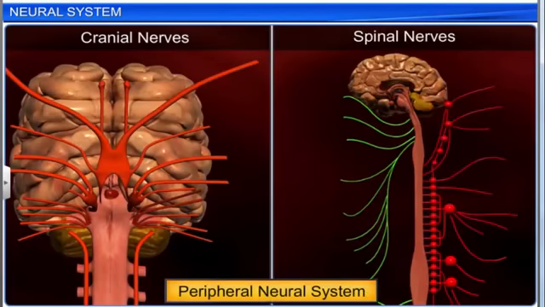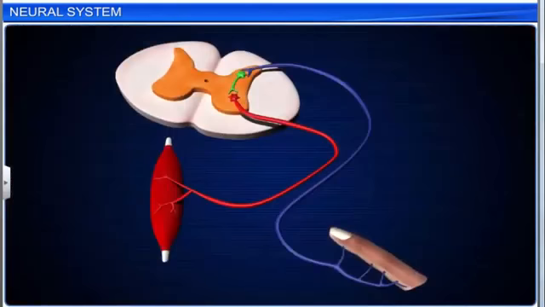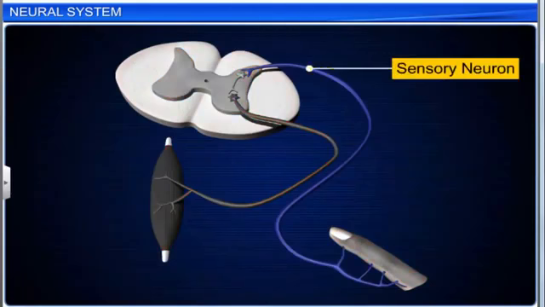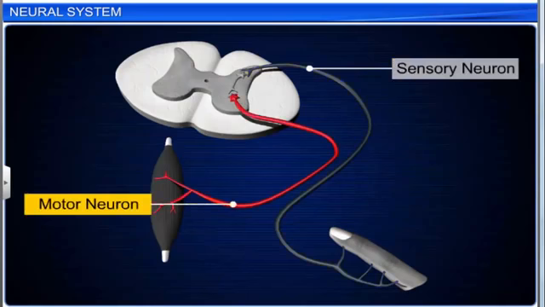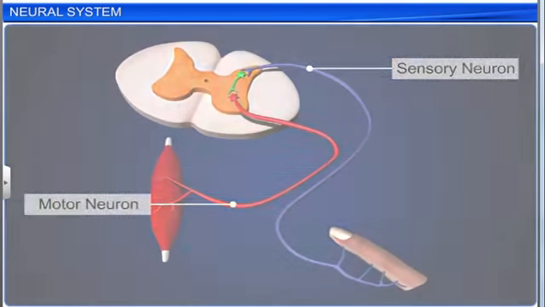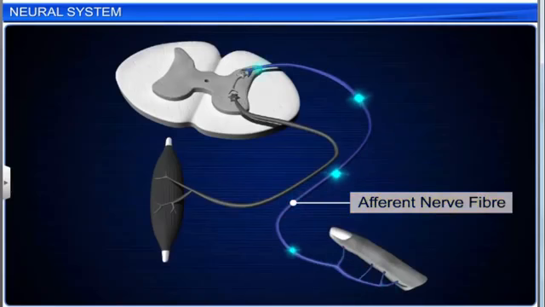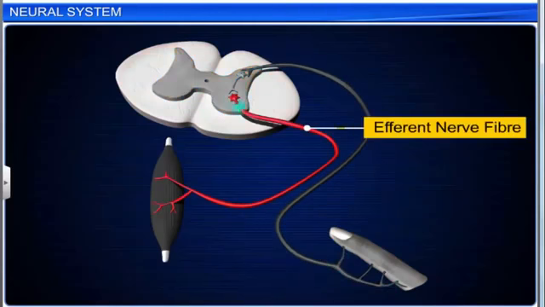The peripheral neural system comprises cranial and spinal nerves. It controls the voluntary functions of the body. The nerve fibers of peripheral nerves are of two types: afferent or sensory nerve fibers, and efferent or motor nerve fibers. Afferent fibers conduct nerve impulses from the sense organs to the central nervous system. Efferent fibers conduct nerve impulses from the central nervous system to the involuntary organs, muscles and glands.